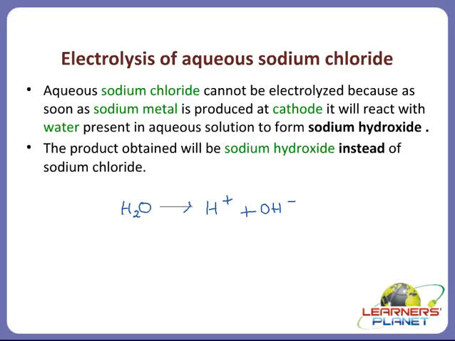Now, as soon as sodium metal is produced, what will it do? It will react with OH- ions, or the Na+ in the solution will react with OH- ions, and it will form sodium hydroxide.